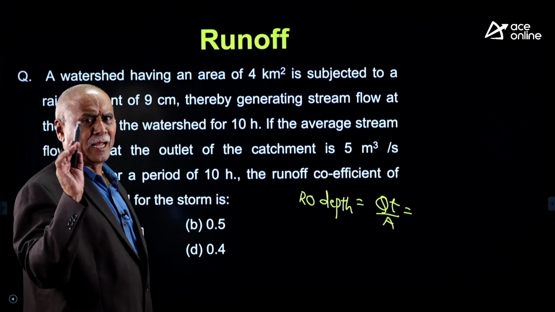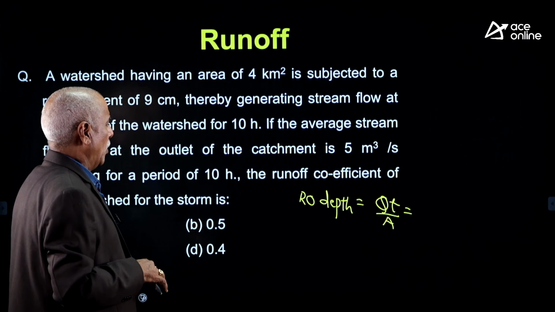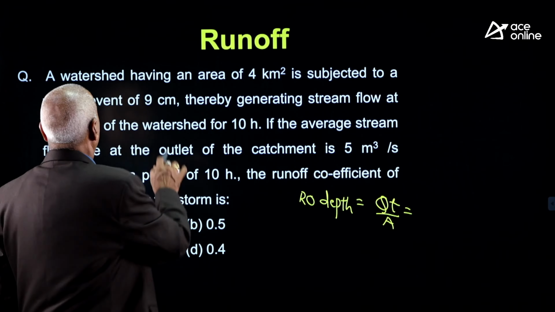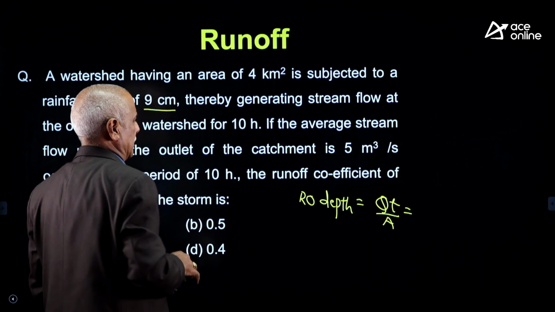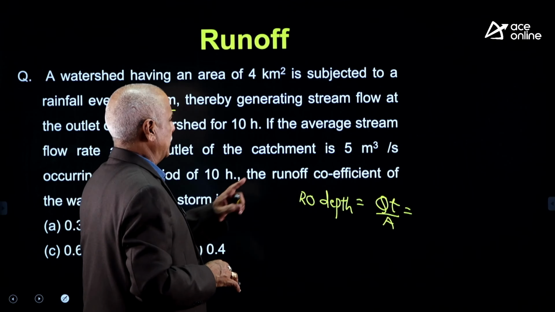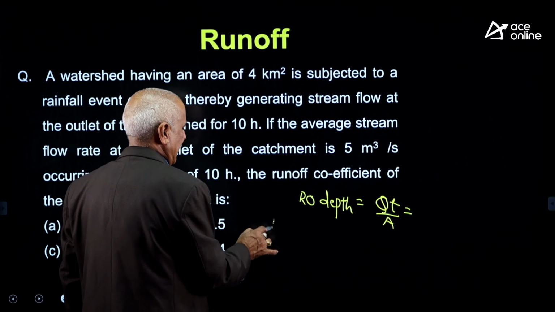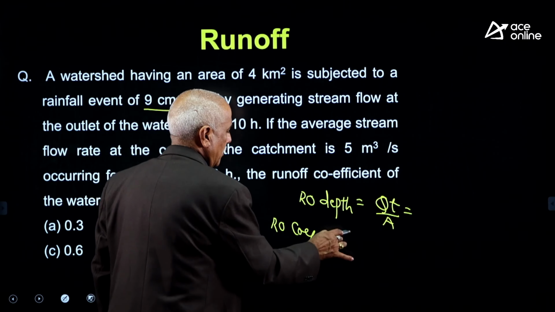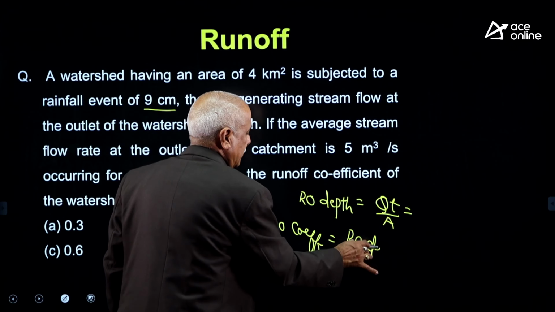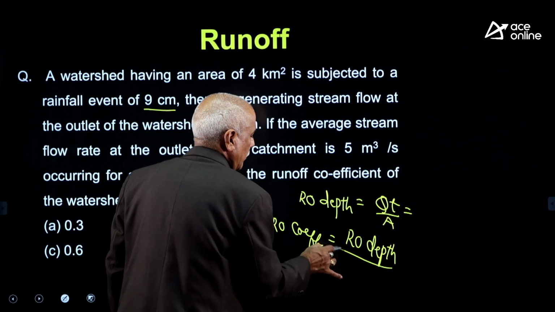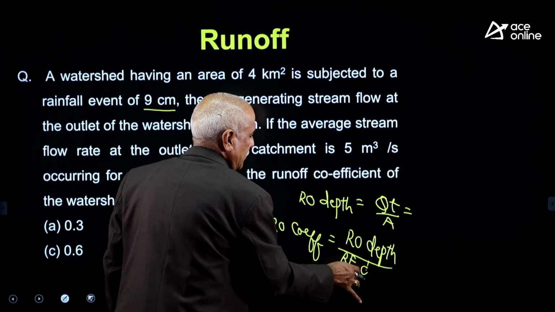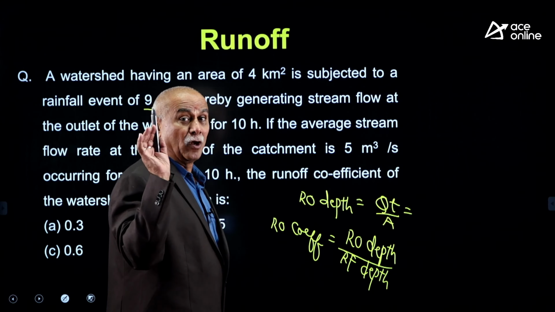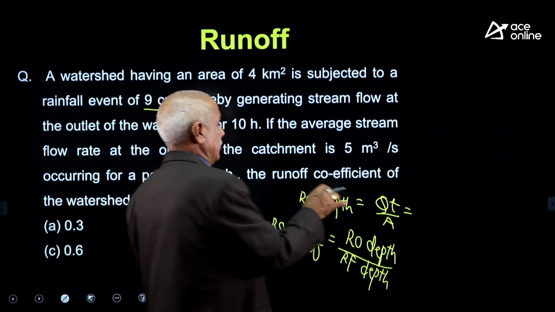Runoff discharge into time will give volume, volume by area will give the depth. Rainfall depth we know, 9 centimeter. If you get runoff depth, runoff coefficient will be runoff depth divided by rainfall depth. Runoff depth divided by rainfall depth will give runoff coefficient.